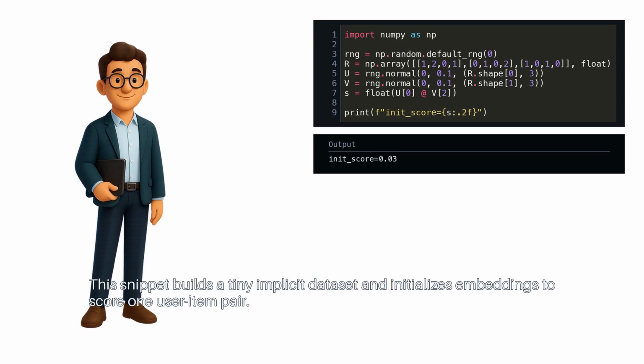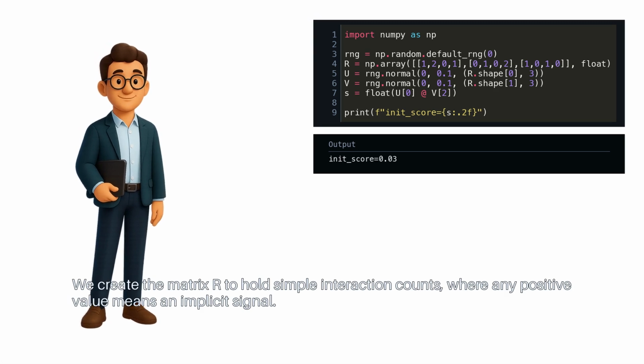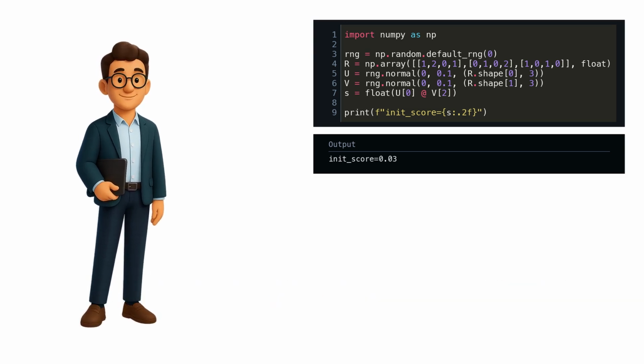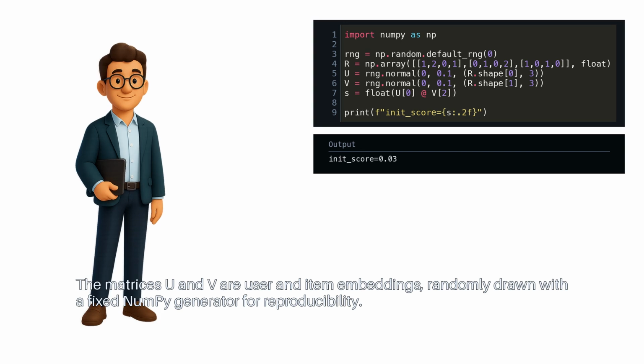This snippet builds a tiny implicit dataset and initializes embeddings to score one user item pair. We create the matrix R to hold simple interaction counts, where any positive value means an implicit signal. The matrices U and V are user and item embeddings, randomly drawn with a fixed NumPy generator for reproducibility.